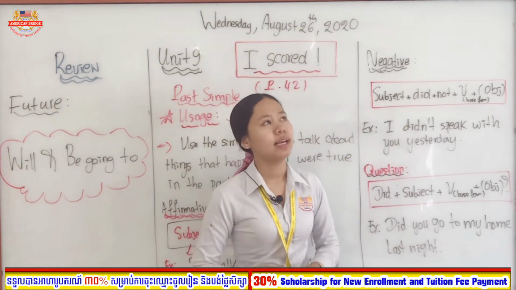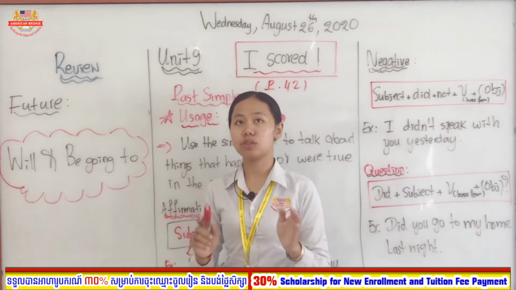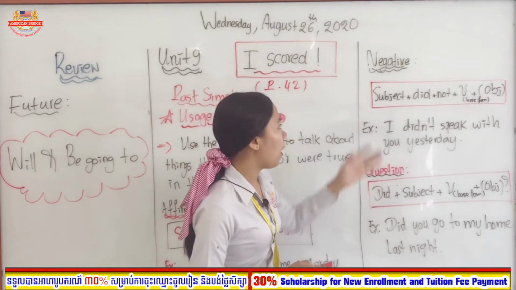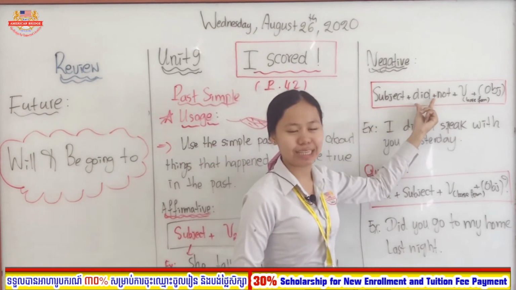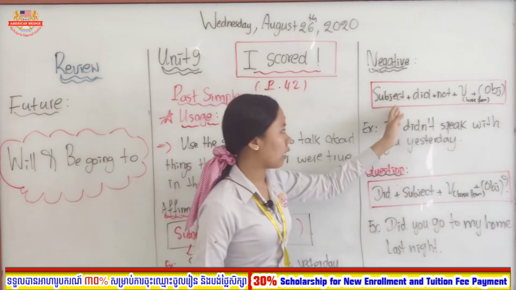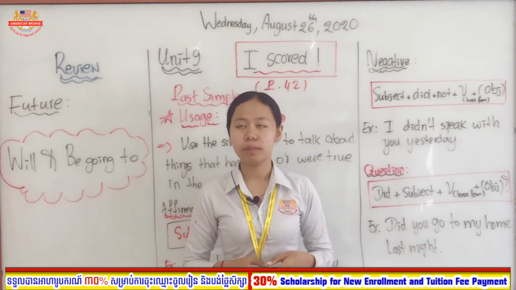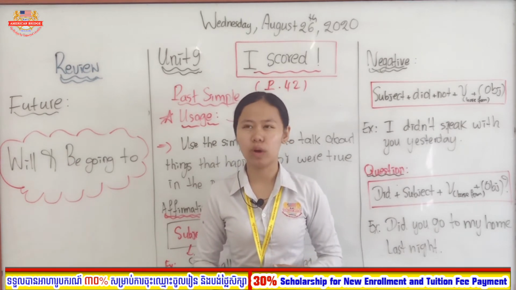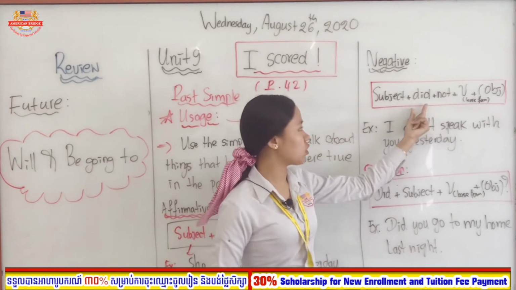So negative form, do you still remember in the present simple, the negative form is subject plus do or does, and then plus not, and then plus verb and object, which is optional. While in the past simple, you change a little bit. You just put did. So no do or does anymore, right? Here in the past simple you have only did, and you can use all the subjects with did. Before in the present simple, we use I, you, we, they with do, while he, she we use with does, right? In the negative, while for the past simple you use only did.